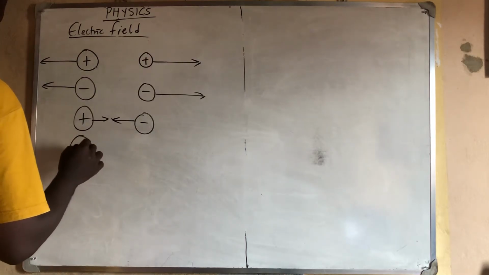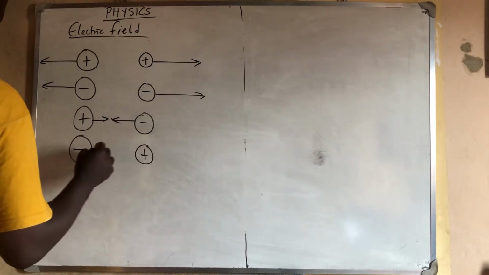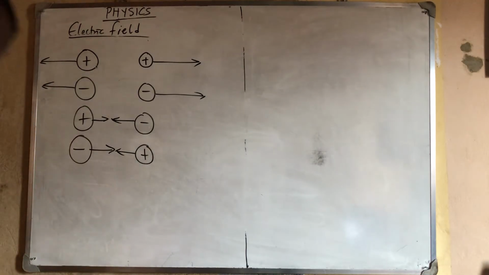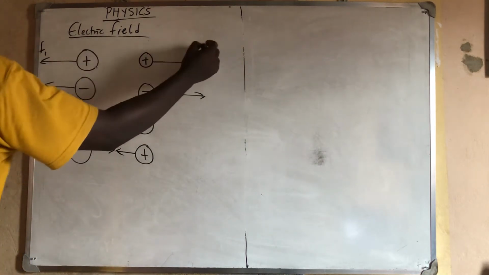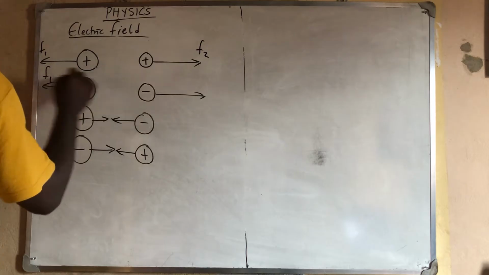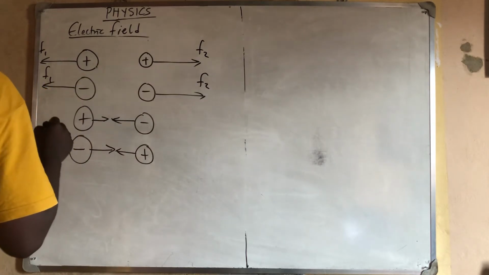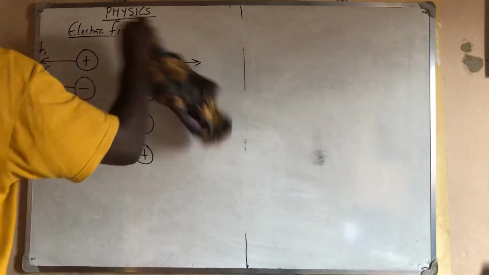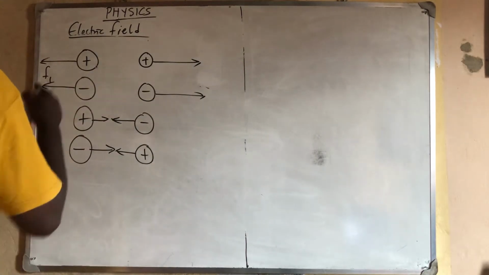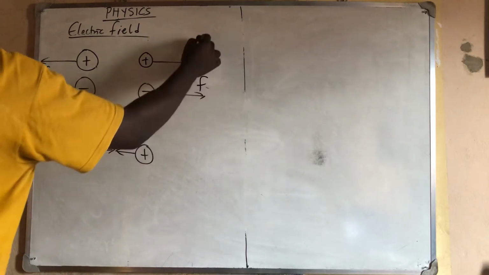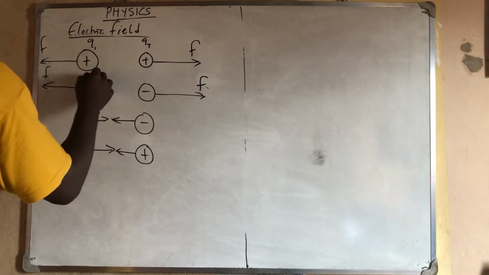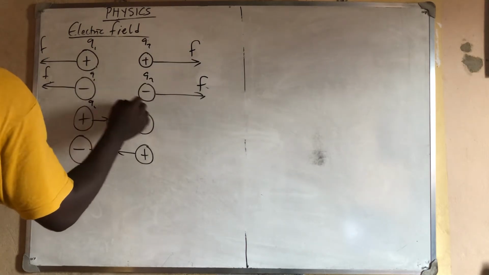Or maybe I have negative and positive. There must be attraction. They are attracting each other. All right, so these are little things you need to know. This is force F, sorry, this is force F, and this one is charges Q1 Q2.